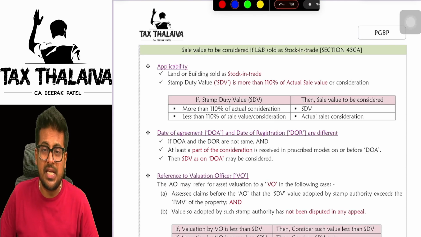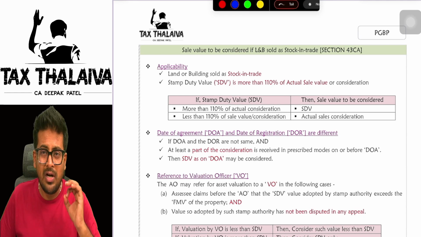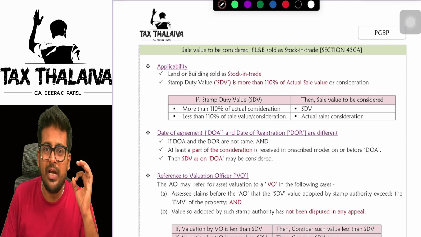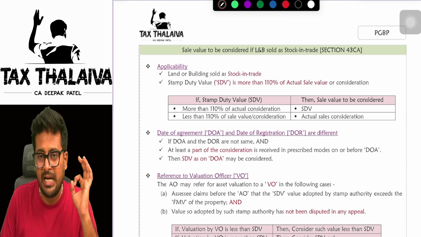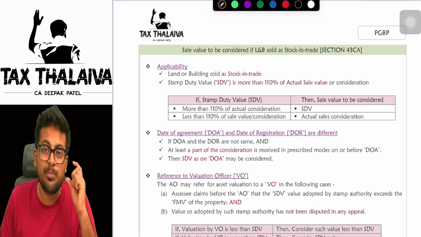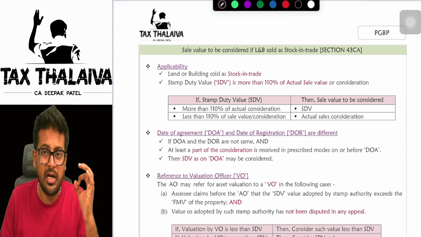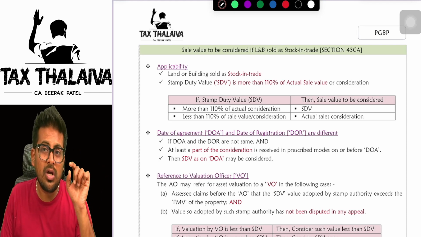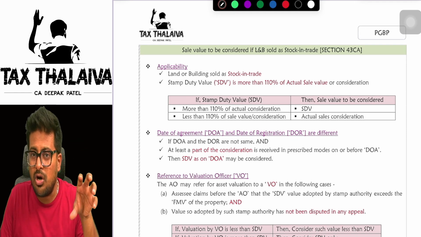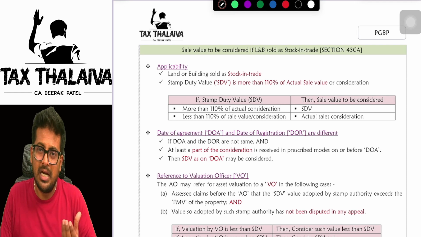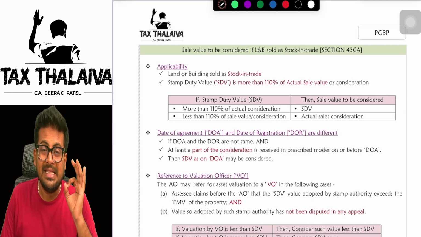So the next section is section 43CA. What is this section trying to say? See, let's say for example, you are in a real estate business, boss. You buy properties, you sell properties. Means properties are your stock in trade. Means the building will become your stock in trade. Yes or no? And how do you compute PGBP? If you are selling a stock in trade, you will take sale value less whatever cost of acquisition, that will become your PGBP. But this sale value is very, very important.